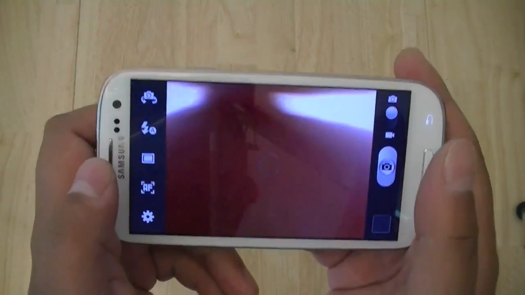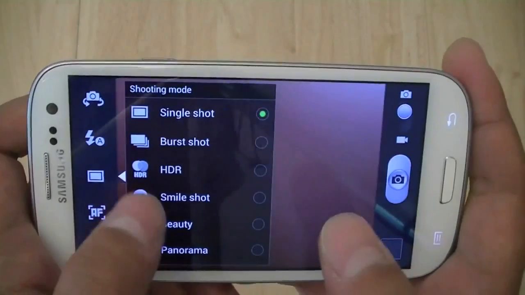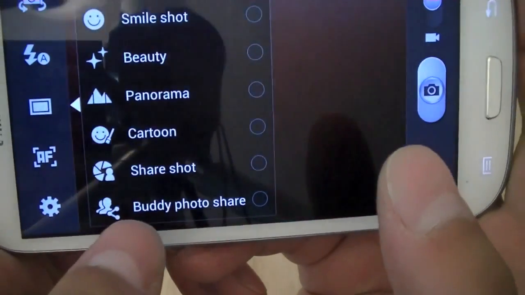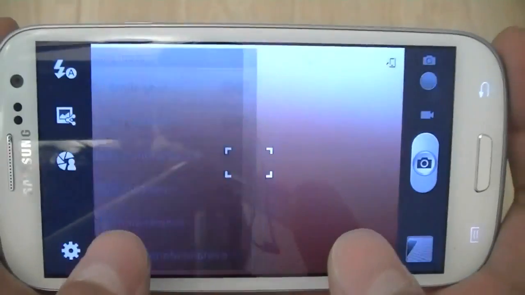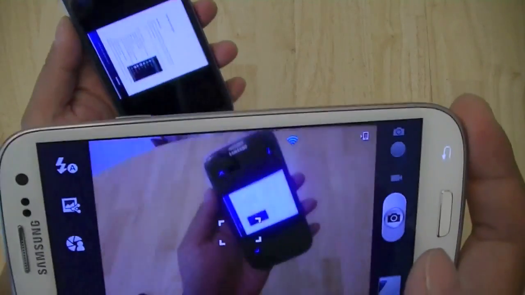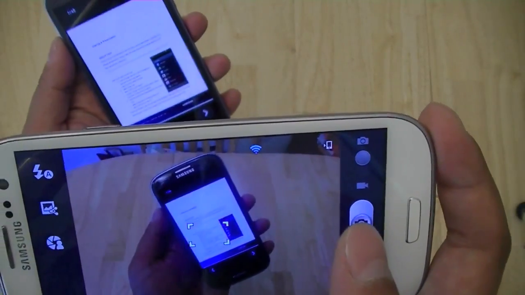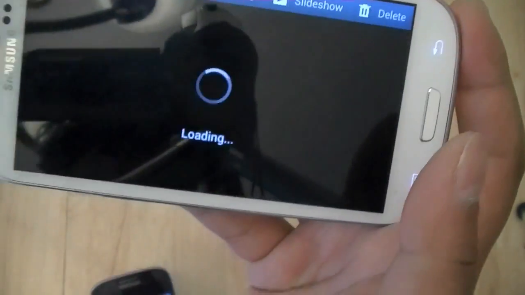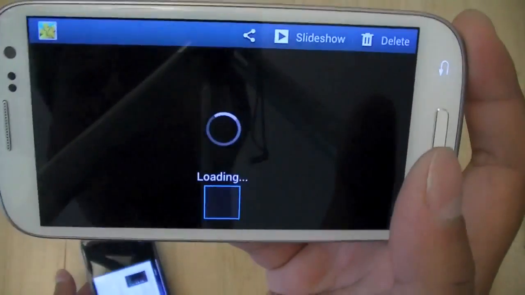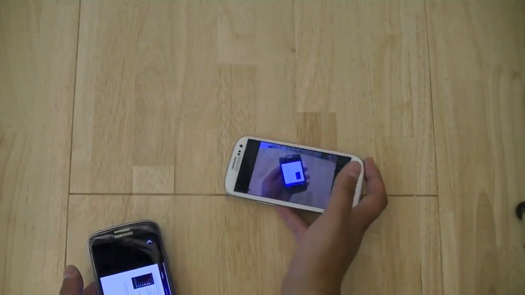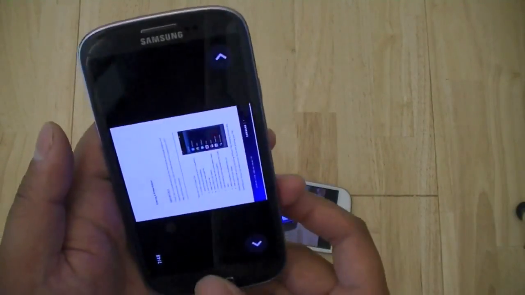The feature here, once you go into here, you have options for burst mode or HDR. If you scroll down to the bottom, you have share shot. And what that means is that let's go ahead and take a picture right now of this device. So you'll notice that this picture is located in the white phone's photo gallery because we took it with a white phone. But if you go onto your Blue phone,